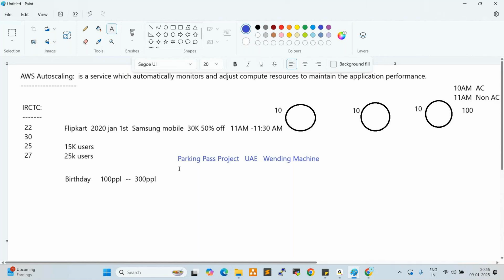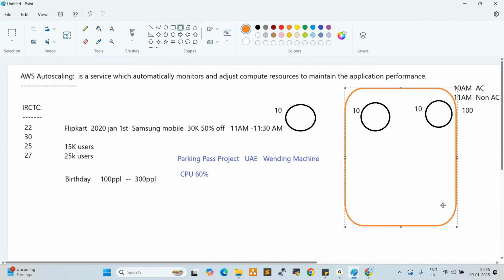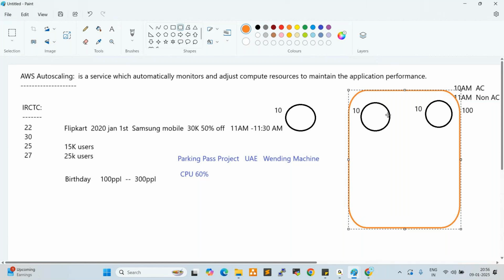Here we configured that whenever CPU utilization reaches 60%, for example, these two servers of the parking pass project are the base servers. They will not vary. These two servers we configured in a cluster.